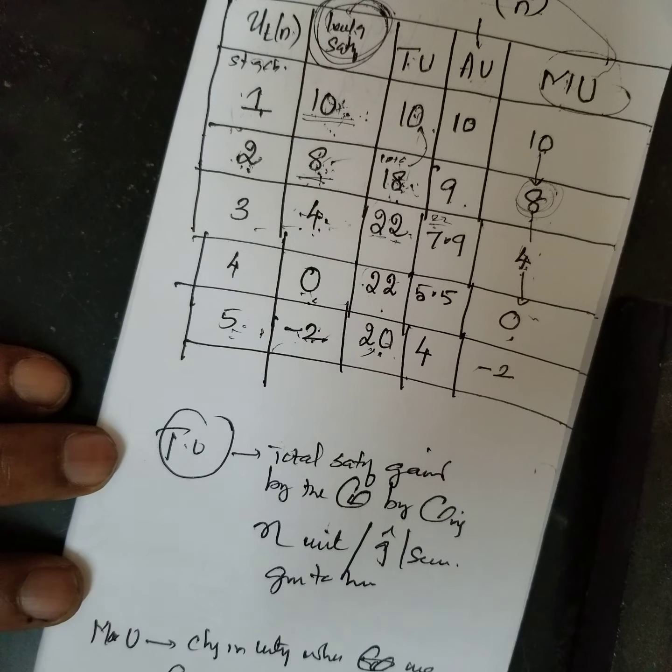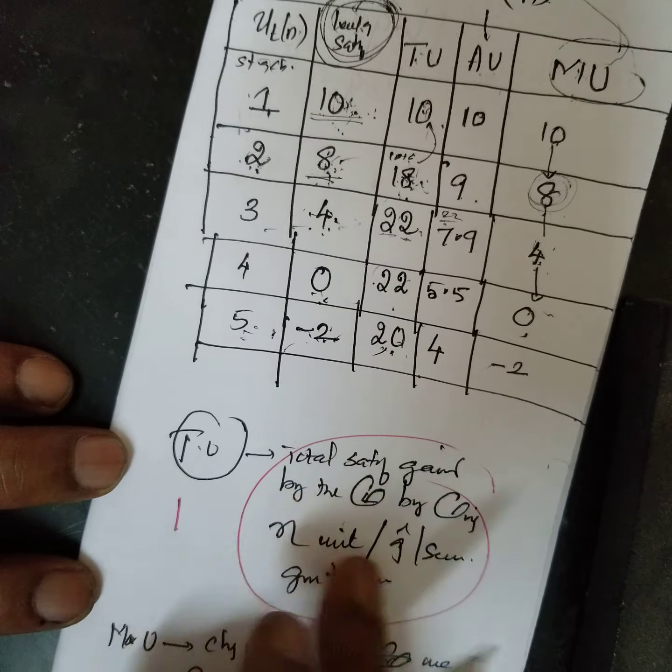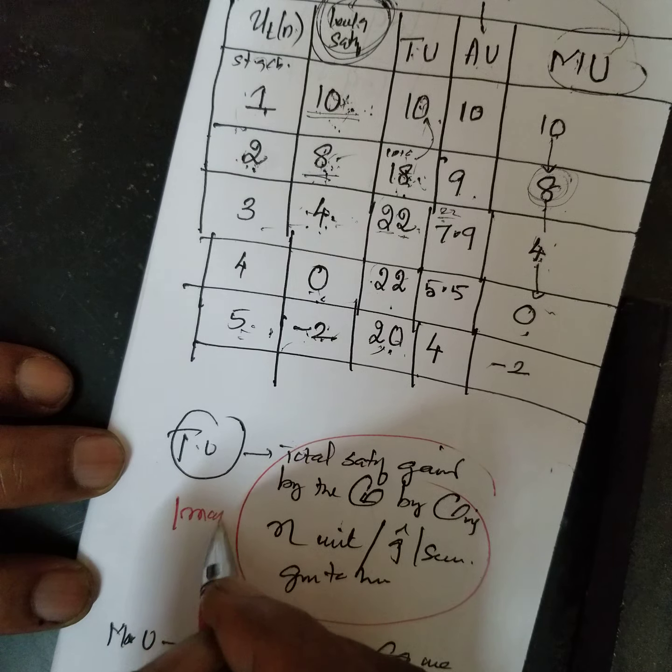This definition you take from the textbook or whatever I have said, and you write it. This is 1 mark.